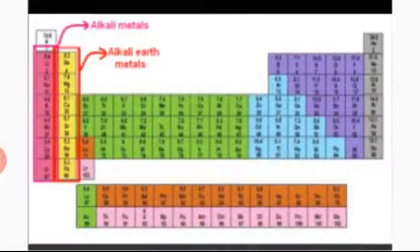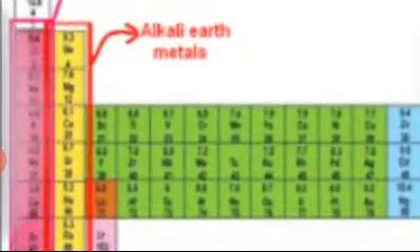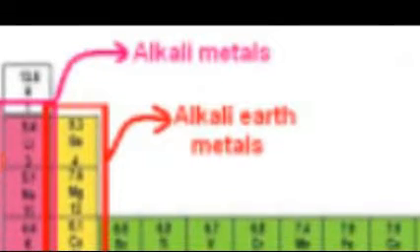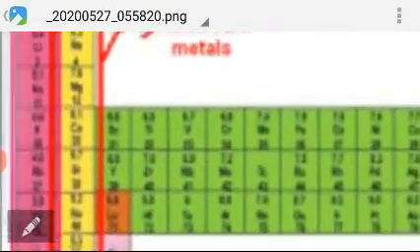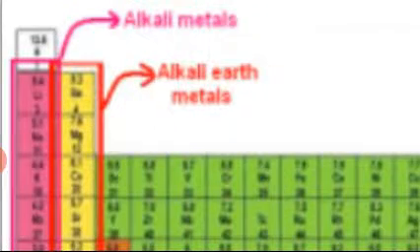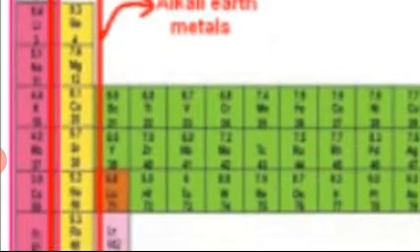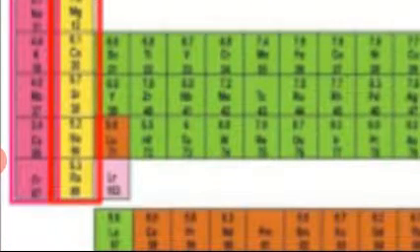Okay, this is the periodic table. The first one, alkali metals, is the pink one, and yellow is alkaline earth metals: beryllium, magnesium, calcium, strontium, barium, radium.